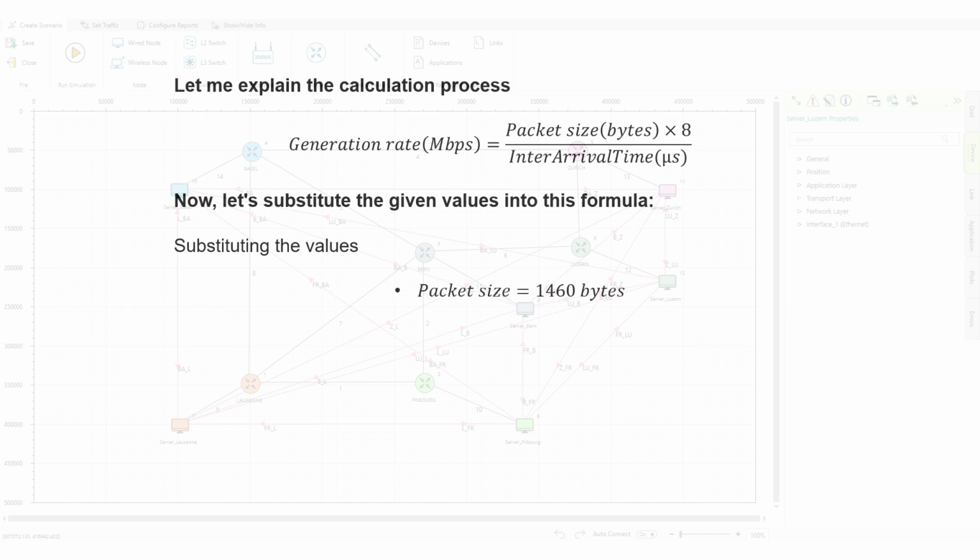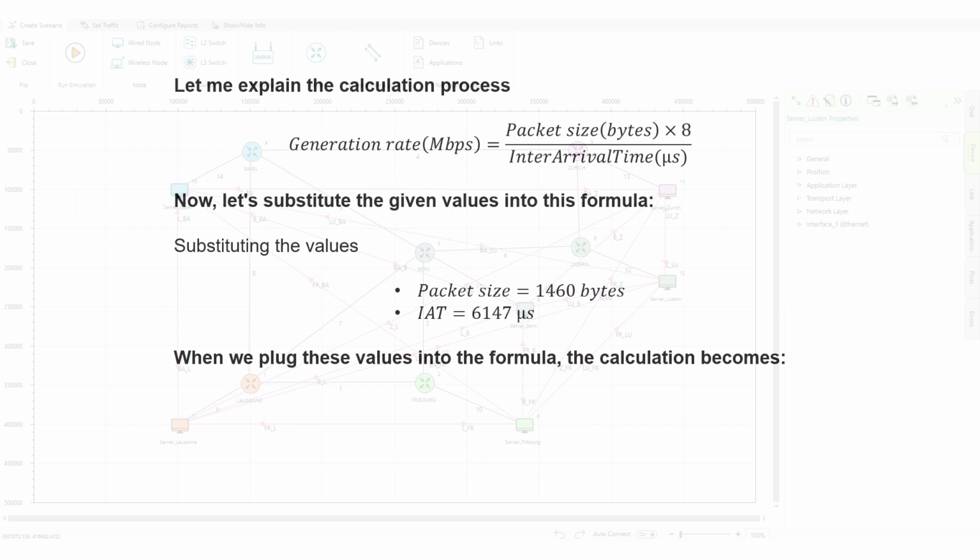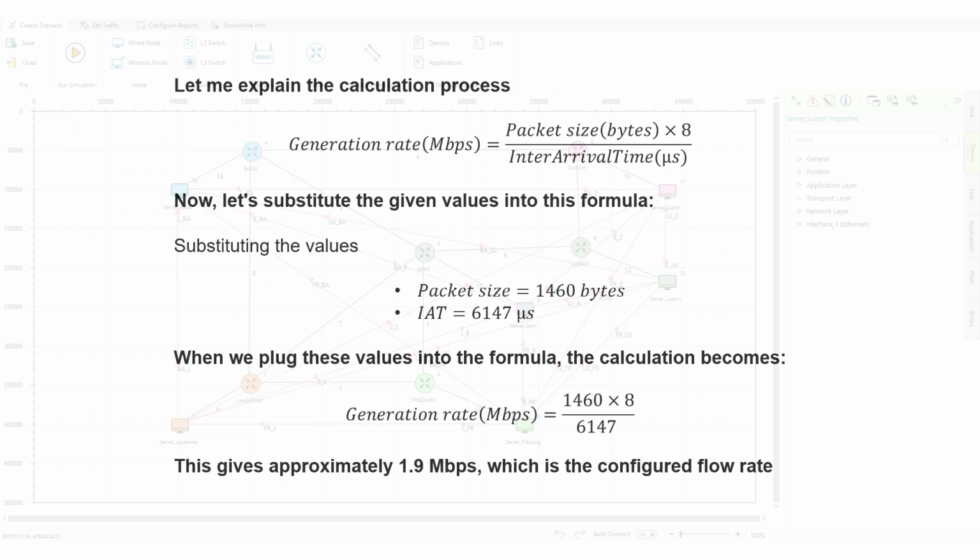Packet size equals 1,460 bytes. Interarrival time equals 6,147 microseconds. When we plug these values into the formula, the calculation becomes generation rate equals 1460 into 8 divided by 6147. Solving this gives approximately 1.9 megabits per second, which matches the configured flow rate for each application.